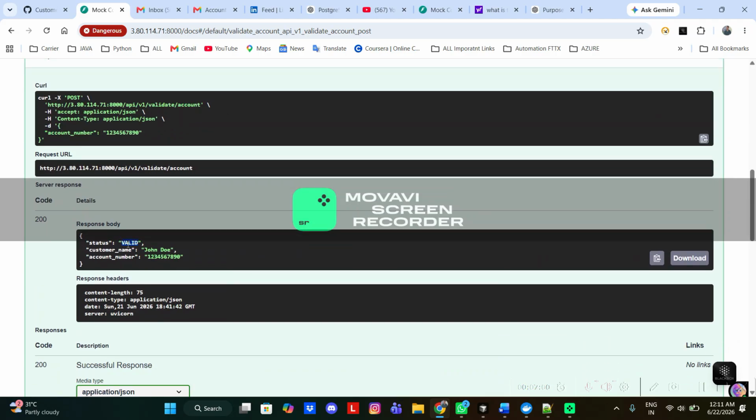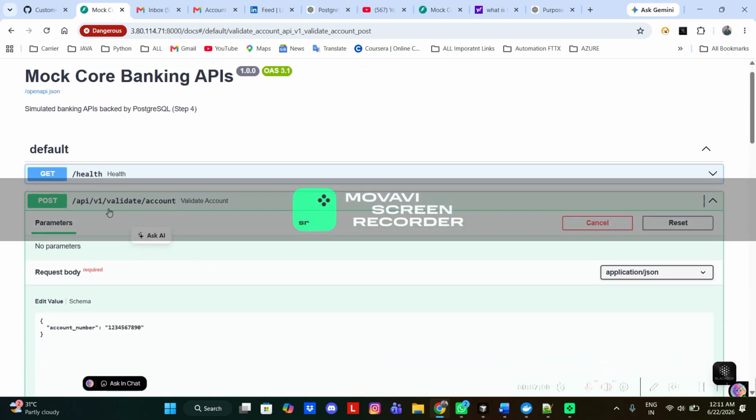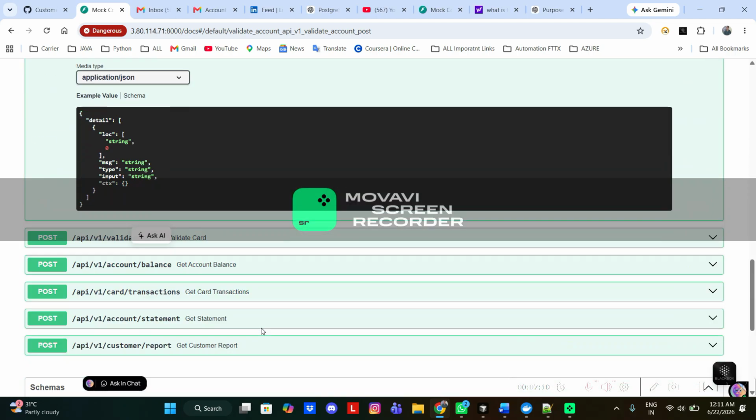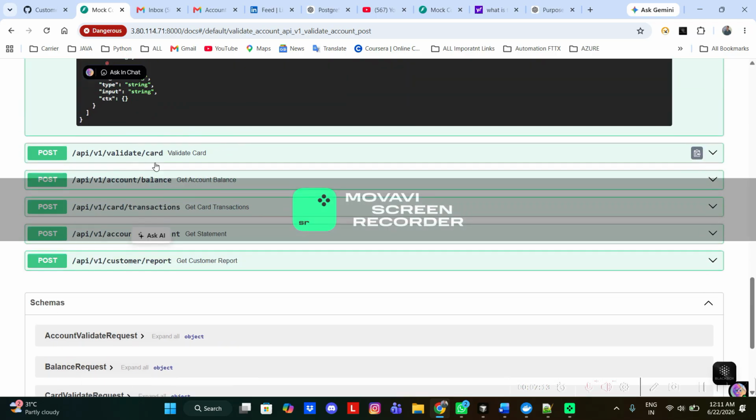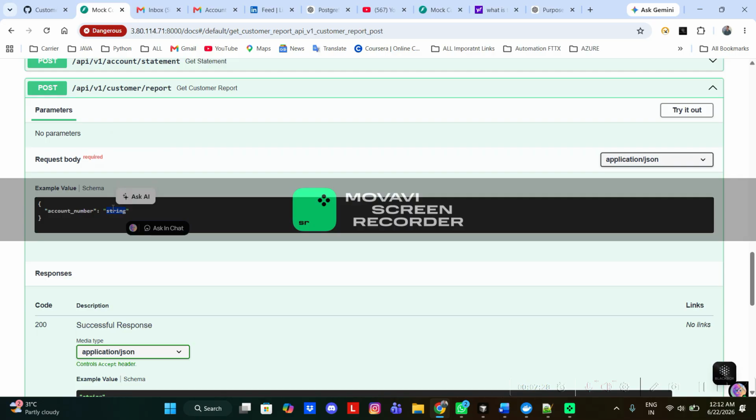Here you can see the status is valid, the customer's name is John Doe, and the account number is shown. This is the validate account API. I have made different APIs to validate the card, the account balance, the transaction details, the statement details on the credit card, and the customer report, where the whole customer's account details are shown.